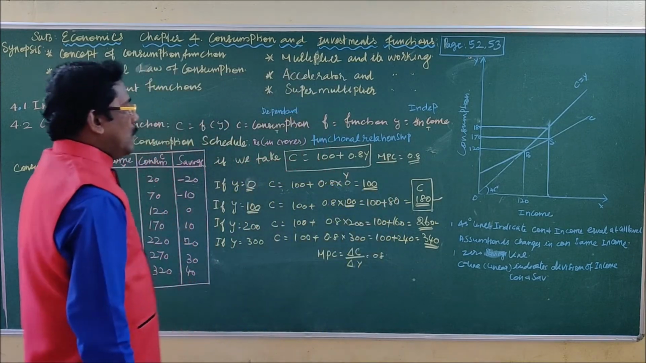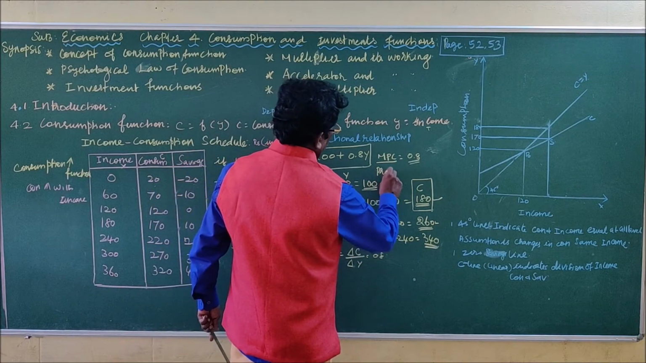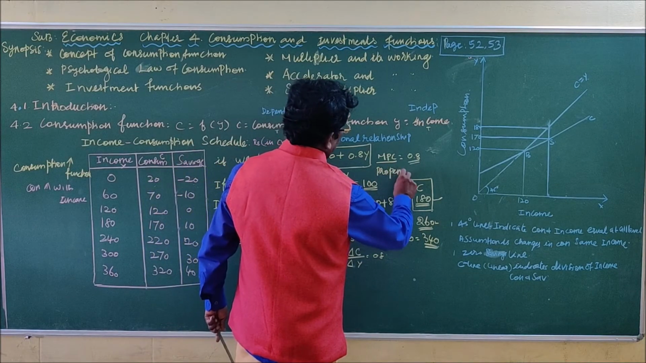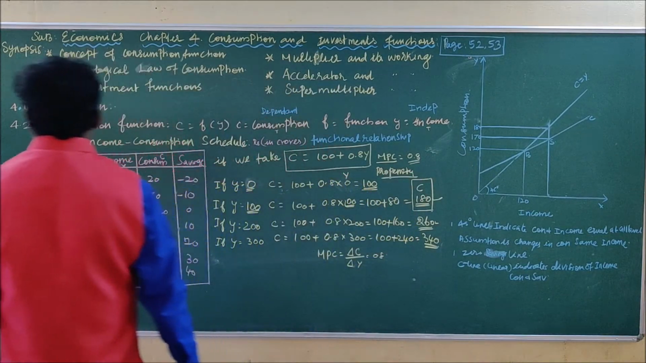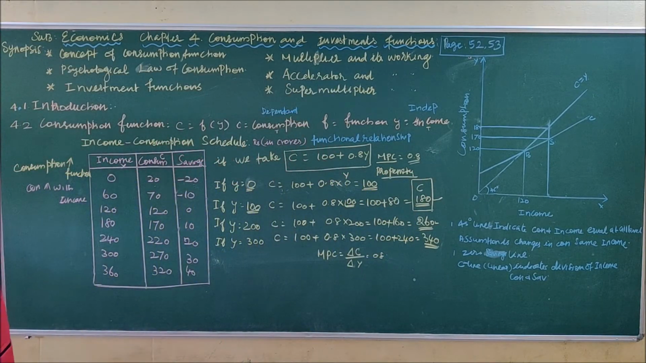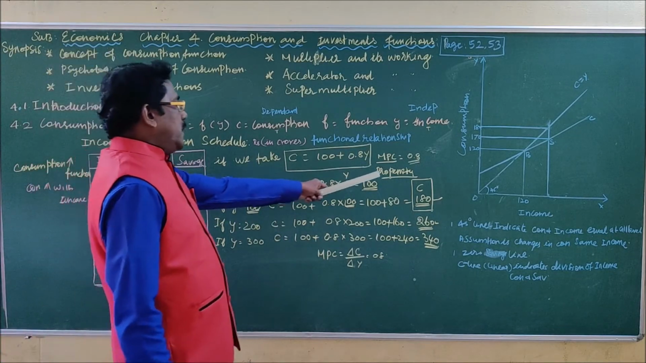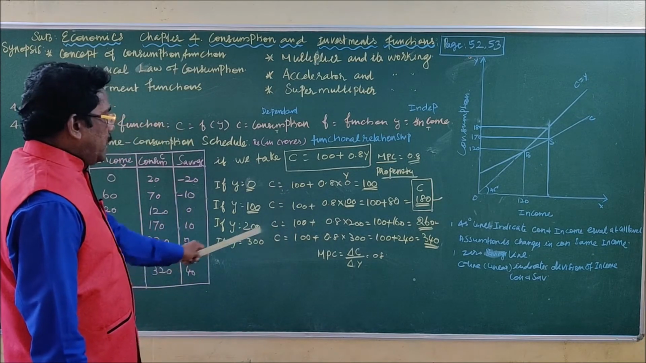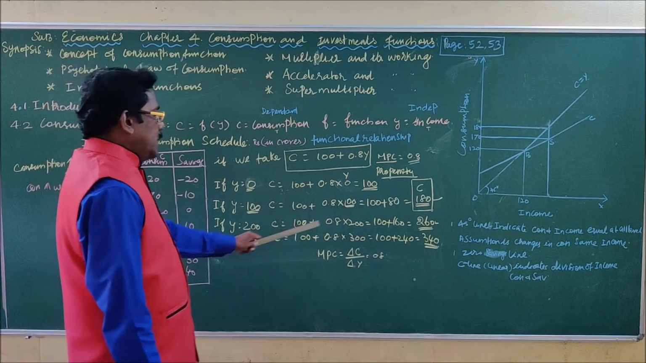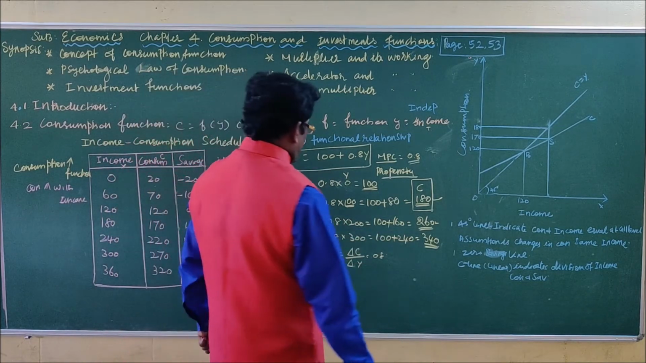MPC refers to marginal propensity. Propensity means the habit of behaving in a particular way. So when the income is 200, the consumption will be 100 plus 0.8 into 200, which is 260.